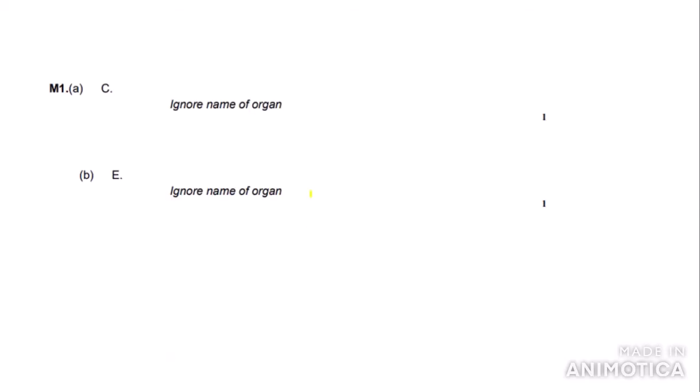If we look at the mark scheme, C and E both get those marks. Now it says here, ignore the name of the organ. So you don't get penalised if you put the letter and the organ, but if you just put the name of the organ, you don't get the mark.